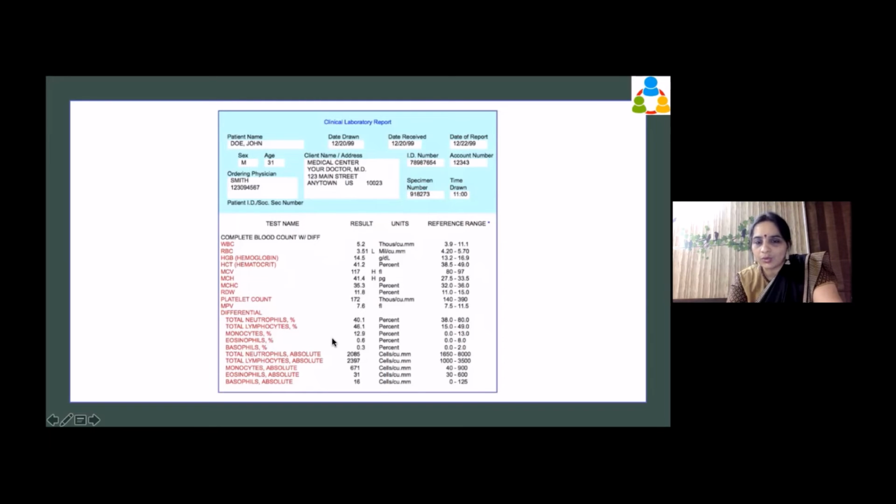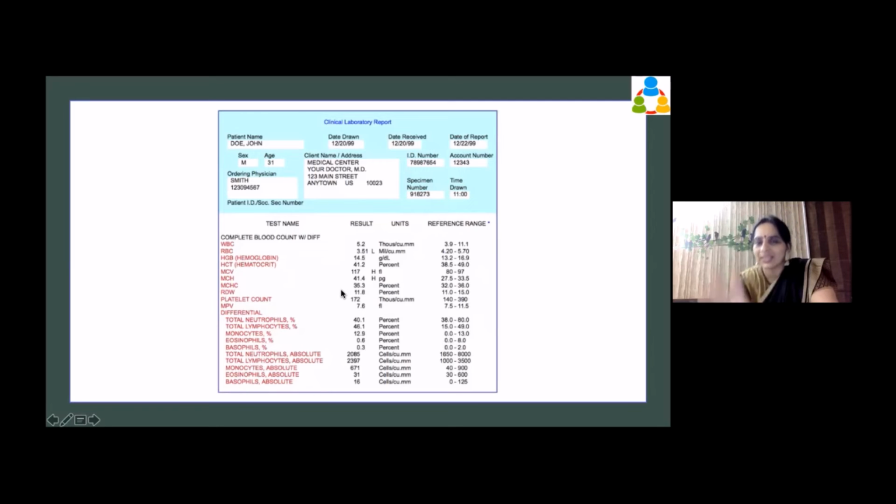Now here, what do you see? There are monocytes, which is 12.9. Many times you will find the monocytes will be 0, 1, 2. With 12.9, anything going to the upper normal or lower normal, I will be a little alert as to why it is happening. Okay, then we have the rest.